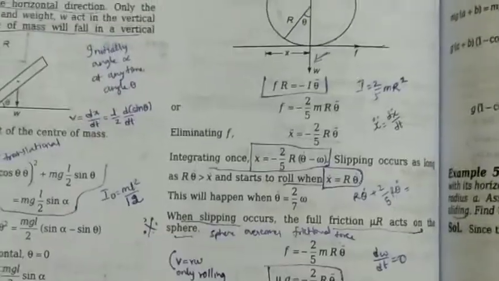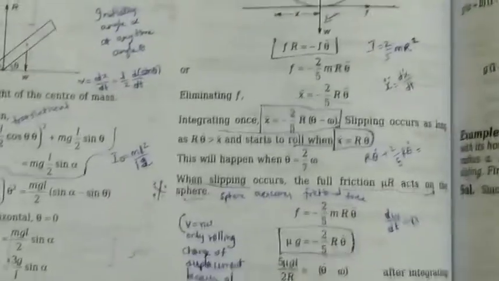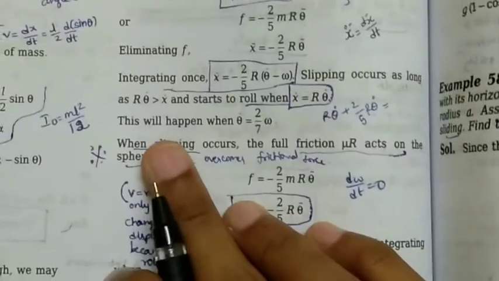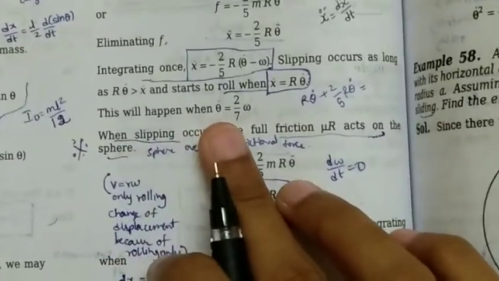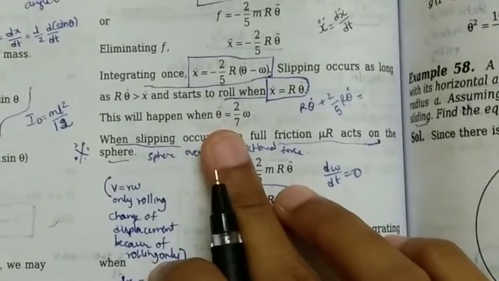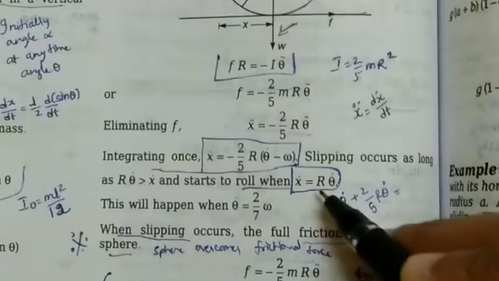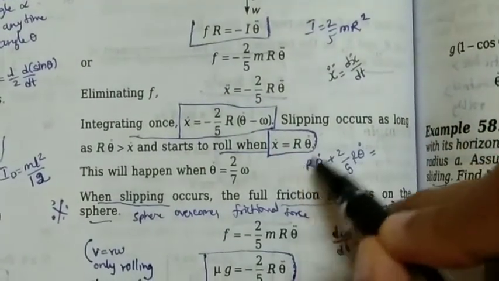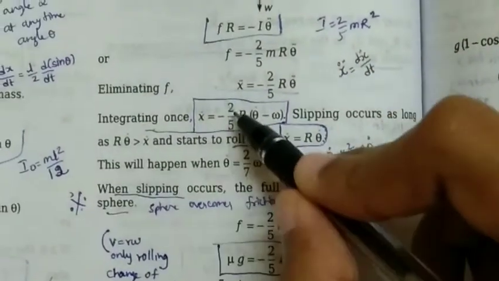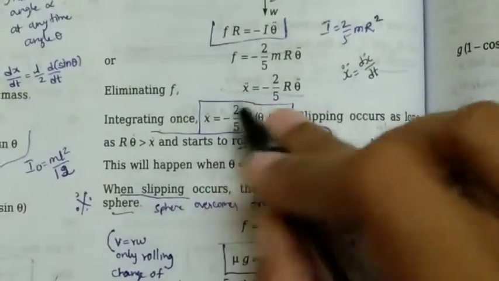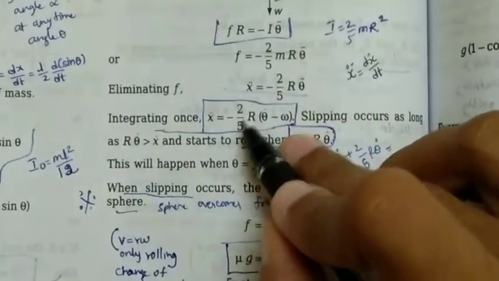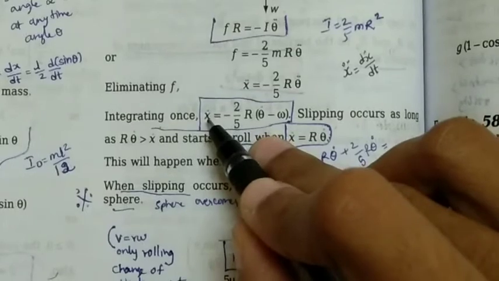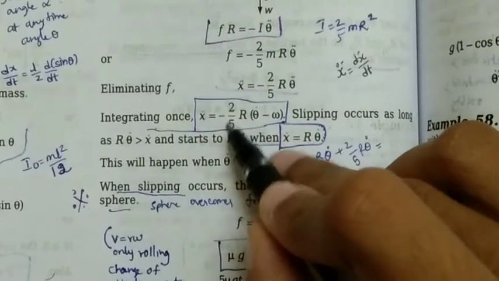Finally it again maintains a particular angular velocity. This will happen when theta dot is also 2 by 7 omega. How we get this: in place of x dot in this equation, we need to place r theta dot. If I place r theta dot, this term would go to that side, so you would have r theta dot plus 2 by 5 r theta dot.